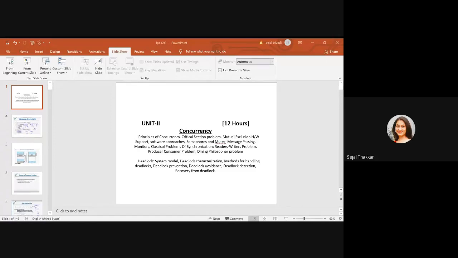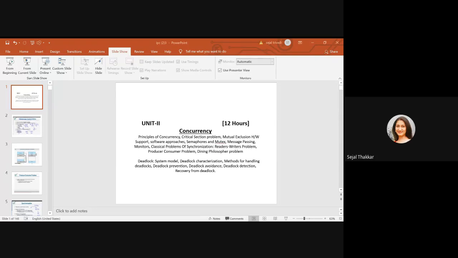So there are the processes. You can see here process A, process B, and the kernel. Process A and process B are sharing some data in between. This is the communication model. So these processes are independent processes and they are directly communicating with the kernel. But these processes are dependent processes. They are communicating with each other and sharing some data.